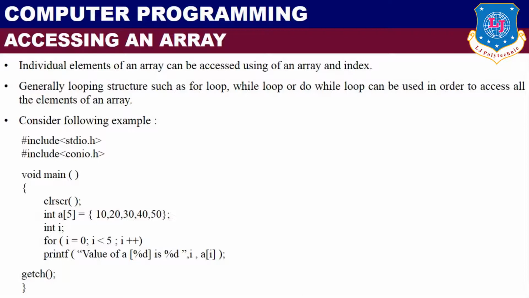Here you can see an example: #include stdio.h, #include conio.h, then our main function. Here we declare a of 5 and we already specify the values 10, 20, 30, 40 and 50. We also declare one variable i, which is our looping variable. For i equals 0, i less than 5, i plus plus, printf the value of a of %d is %d. The first %d is i and the second one is a of i. So here we can access the array element values.